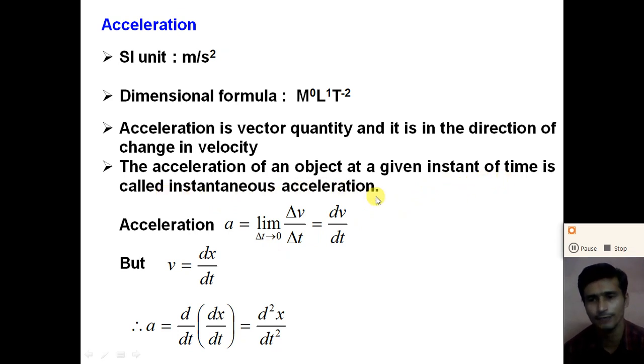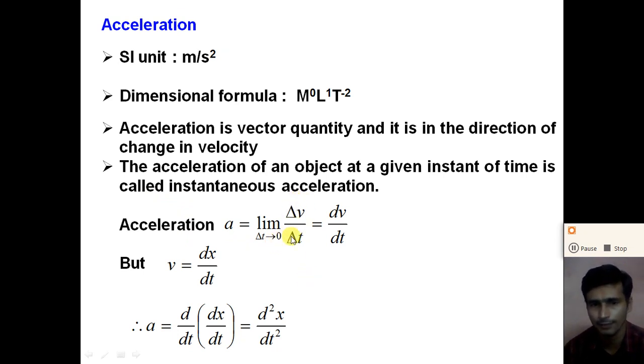And how can we define the instantaneous acceleration? Yes, the limit of the average acceleration is called the instantaneous acceleration. So if we take the limit delta t tends to 0 in the average acceleration, we get the instantaneous acceleration. What is the meaning of limit delta t tends to 0? The time interval delta t is very small, right? So the acceleration at a time t is given by a equals limit delta t tends to 0 of delta v divided by delta t.